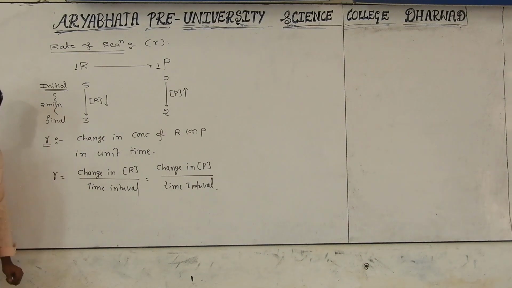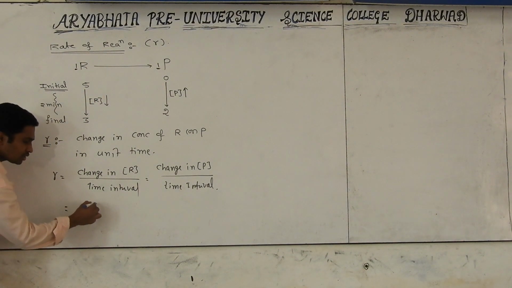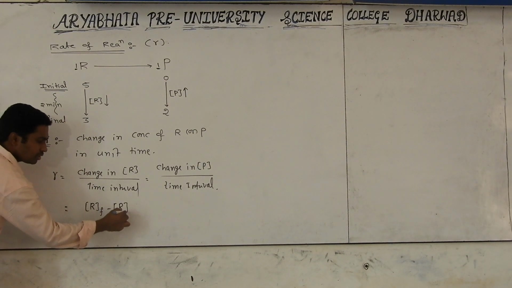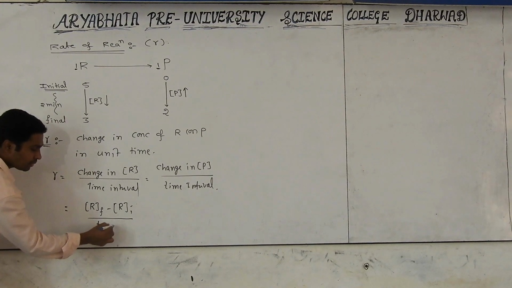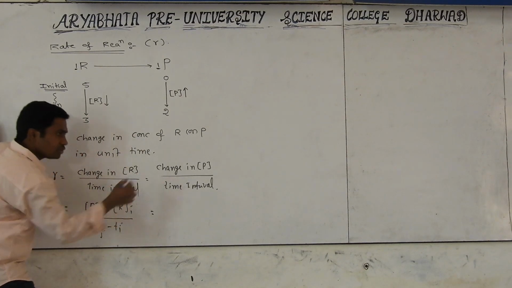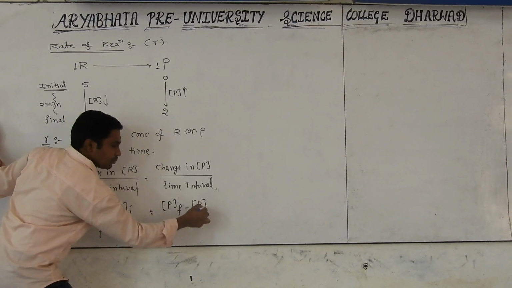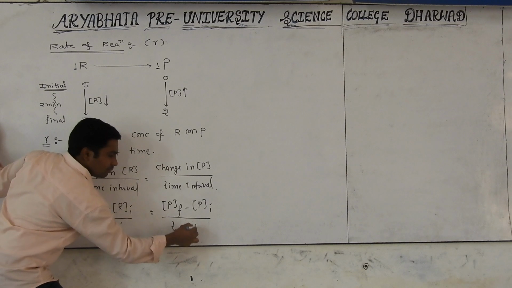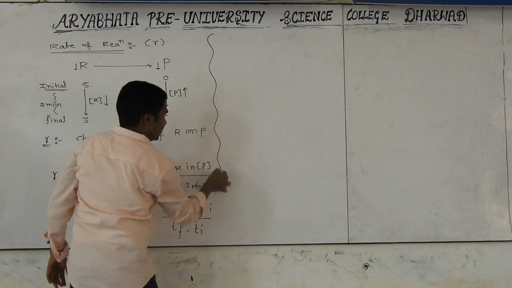Okay, what is the meaning of change in concentration of reactant here? Change means final minus initial. That's why I am writing here, see carefully: concentration of the reactant final minus concentration of the reactant initial, divided by the time change. Time change means final time minus initial time, T2 minus T1, otherwise you can write Tf minus Ti. We can express it in terms of products also. Change in concentration is the concentration of the product final minus concentration of the product initial, divided by final time minus initial time. Yes, do some mathematical calculation here.